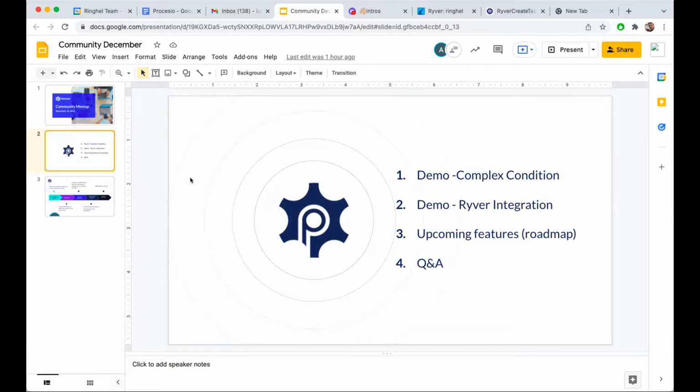So that's a really cool one if you want to create an integration where you automatically notify some members in your team or in another team about updates, about new features, or whatever kind of message you may want to transmit, so that you don't have to do it manually. So that's about the Ryver integration. We'll see it in a second on the platform, and then we'll just discuss the features. But Andrei, I'll just leave it up to you now if you want to take over the screen share to show us the complex condition builder, right? That's the first one we'd like to start with.